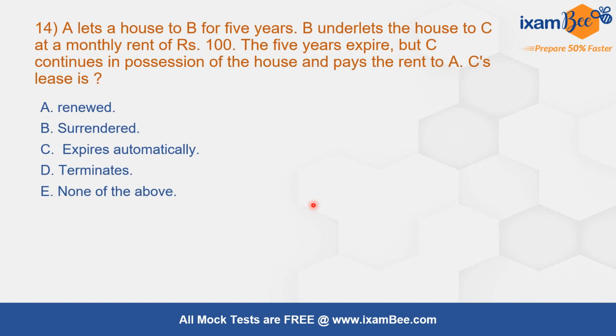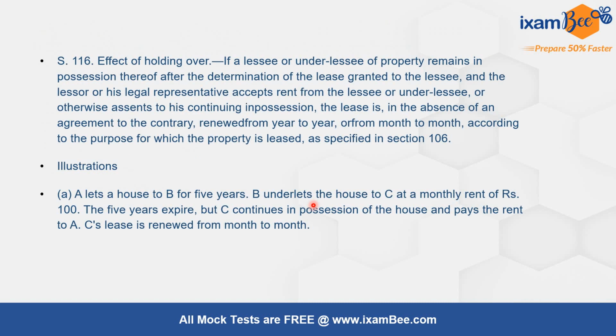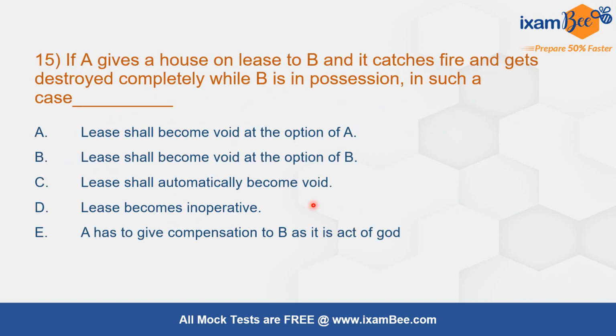Question number 14. A lets a house to B for 5 years. B underlets the house to C at a monthly rent of ₹100. The 5 years expire, but C continues in possession of the house and pays the rent to A. C's lease is, the correct answer is, renewed. This is given under section number 116 of Transfer of Property Act, effect of holding over, and this is an illustration from that section.